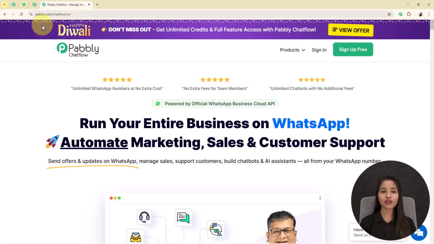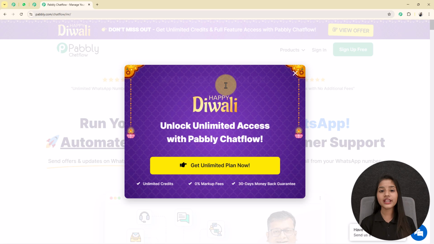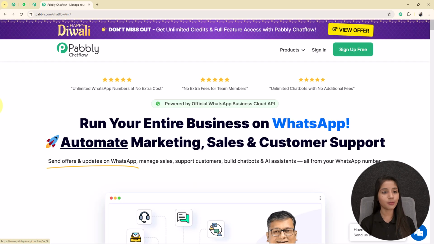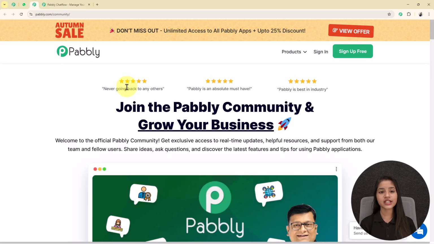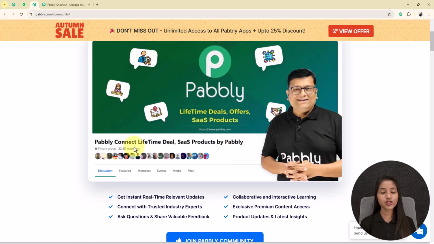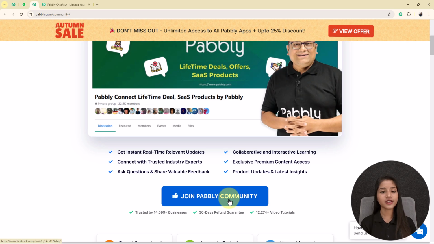Pabbly Chatflow is an all-in-one WhatsApp automation tool that helps you to automate WhatsApp messages and responses 24/7 for your different types of businesses. Now I'll give you a quick review about Pabbly community. So right over here is Pabbly community, where automation users, business owners and marketers connect. If you face any issue while using Pabbly, then you can share your doubts here and you will get the solution. If you want to join this amazing community, then I'll provide the link of this community in the description box. You can check it out.